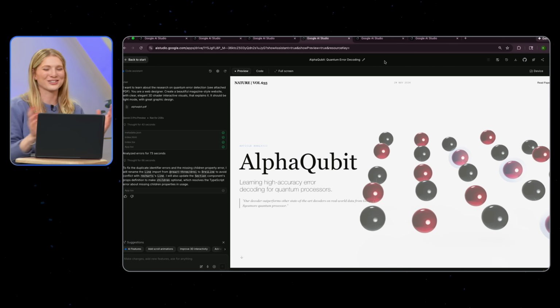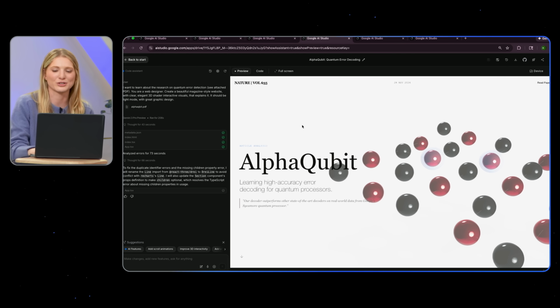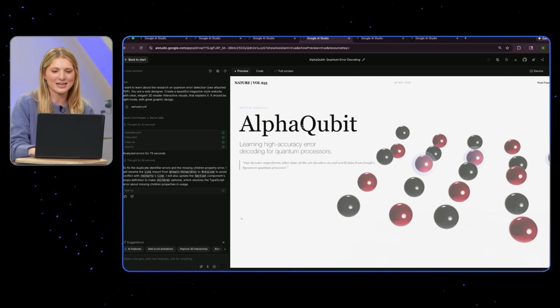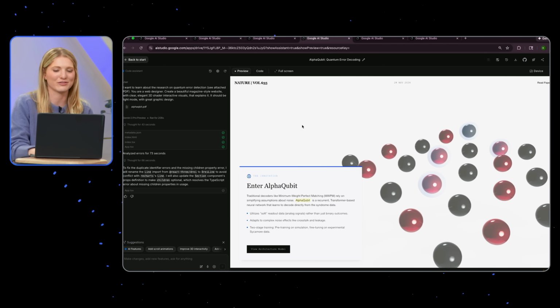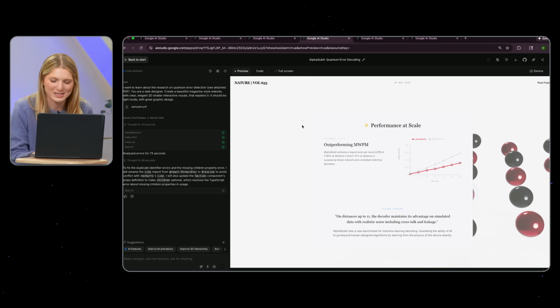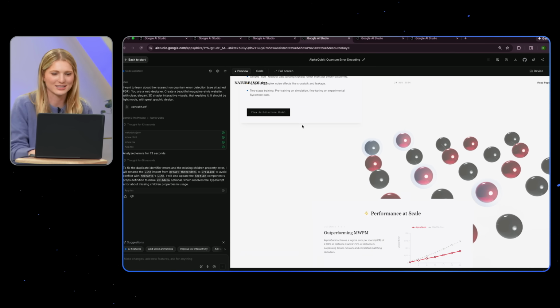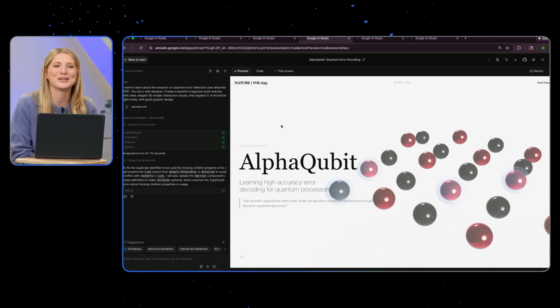Yeah, so I took one of our quantum research papers and did a similarly simple prompt of, I want to understand this because quantum goes right over my head, and asked it to create an interactive visual interface for me to explore this research paper, so we can see this alpha qubit design. Looks super clean, and again, super proud of the aesthetic outputs for 3 Pro. We can explore the results here, and it pulled all of this from a lengthy, thorough, technical PDF.